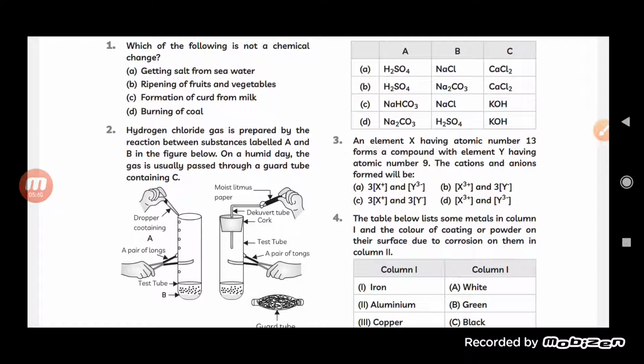So we have used a pair of tongs in order to hold it. When the sulfuric acid reacts with sodium chloride, the first one, A, that is the dropper one, is actually the sulfuric acid.